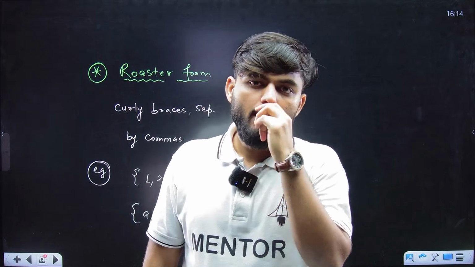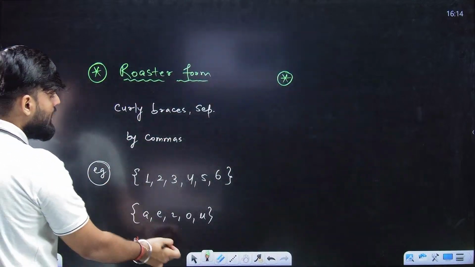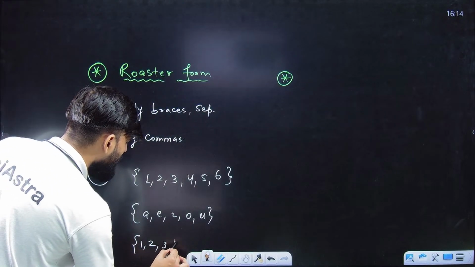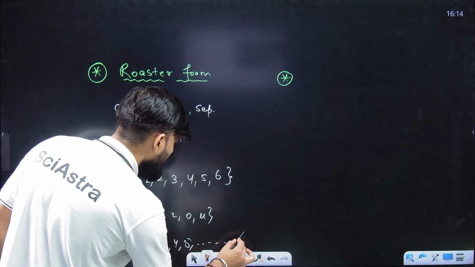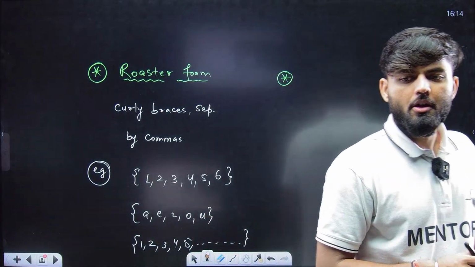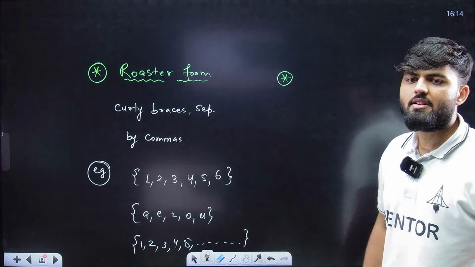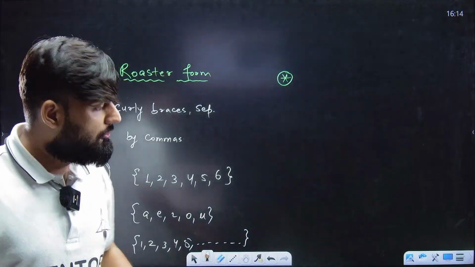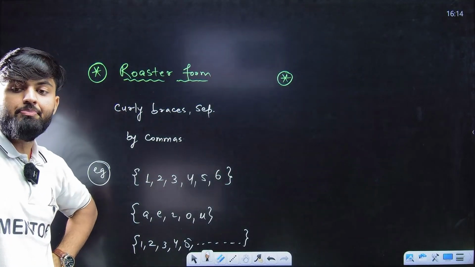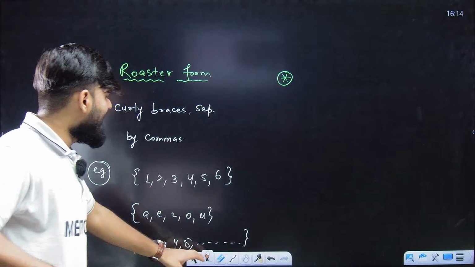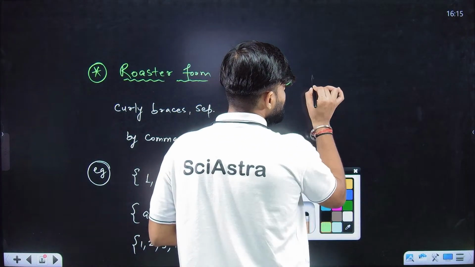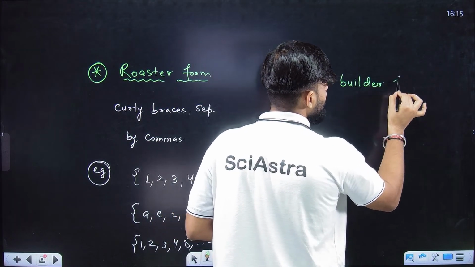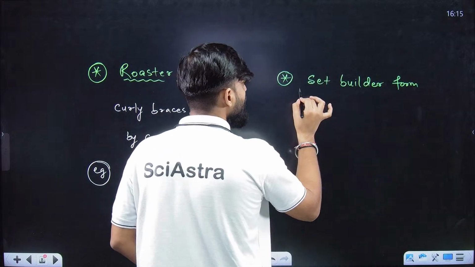But if you want to write it in roster form, how can you write it? You will say, sir, 1, 2, 3, 4, 5. Oh no, there is a problem. You need to write it like this: dash, dash, dash. Why? Because you cannot write infinitely many numbers within curly braces like this. There is a problem to it. So this problem is solved by our next method of representation, that is set builder form.